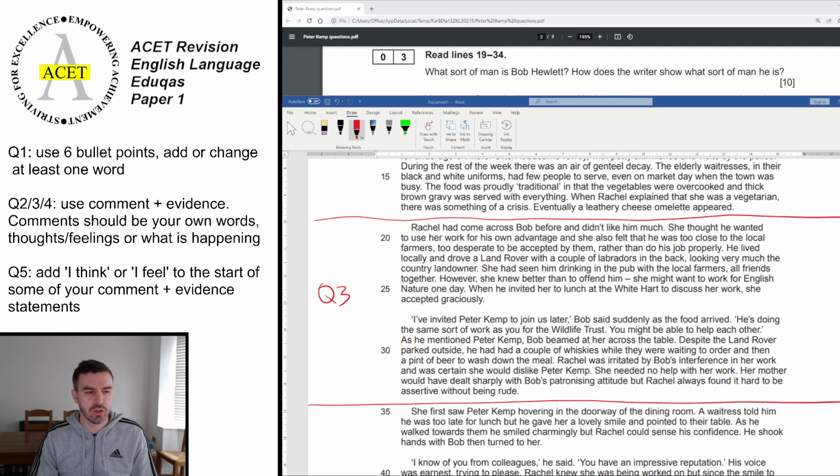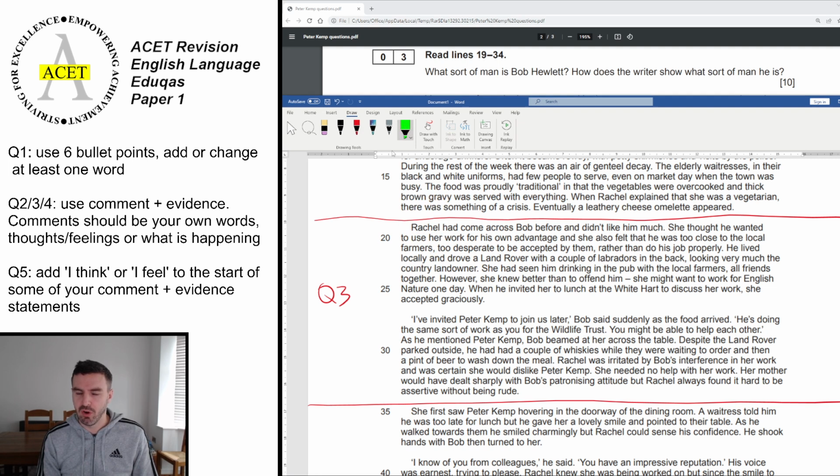So in this one, you want to be looking for the way that he presents him through the actions and also Rachel's thoughts and actions as well. I won't give you too much hint on that because there's not a very large amount of language on this one. It's very concentrated towards what actually happens. There's only the other one thing or so that you can mention. So actually you could probably get about 8 out of 10 just for doing comment and evidence on this one. Okay, so we need to find anything which relates to Bob.